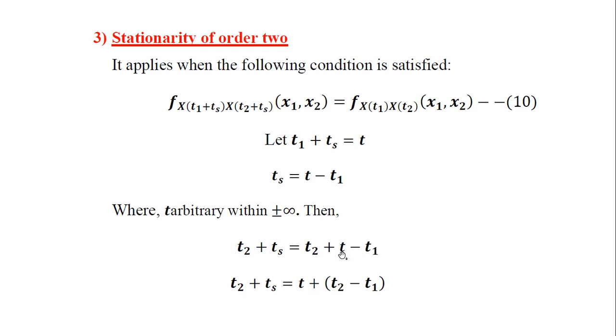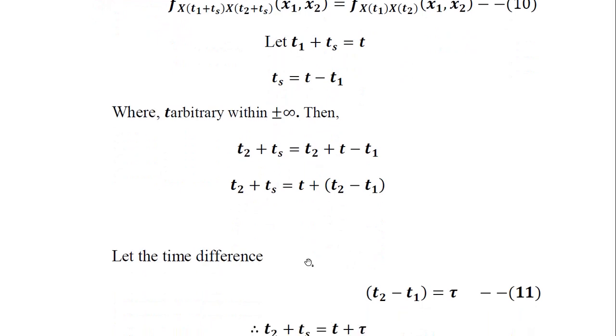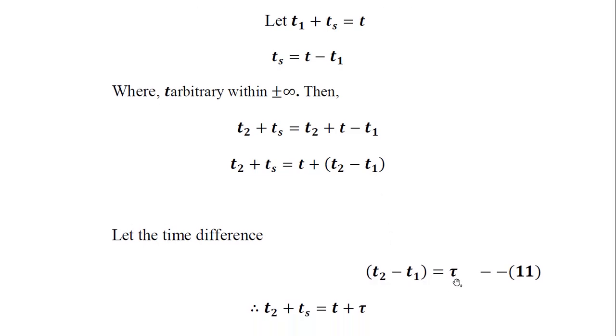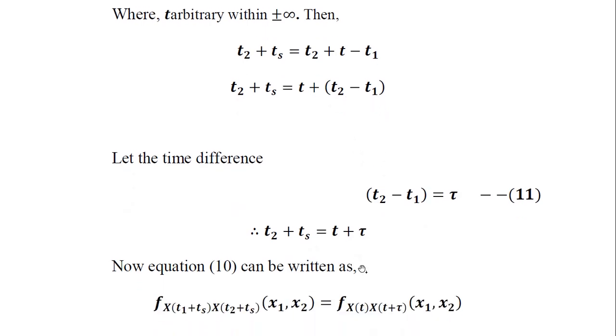So this second term t minus t1 is extracted from the above ts and substituted. We can write t2 plus ts is equal to t plus t2 minus t1, so t2 minus t1 is grouped together in the parenthesis. Now we'll call this time difference between the t2 and t1 instants some particular value called tau, in equation number 11. Therefore t2 plus ts is equal to t plus tau. Substitute tau in place of the time difference t2 minus t1 here.